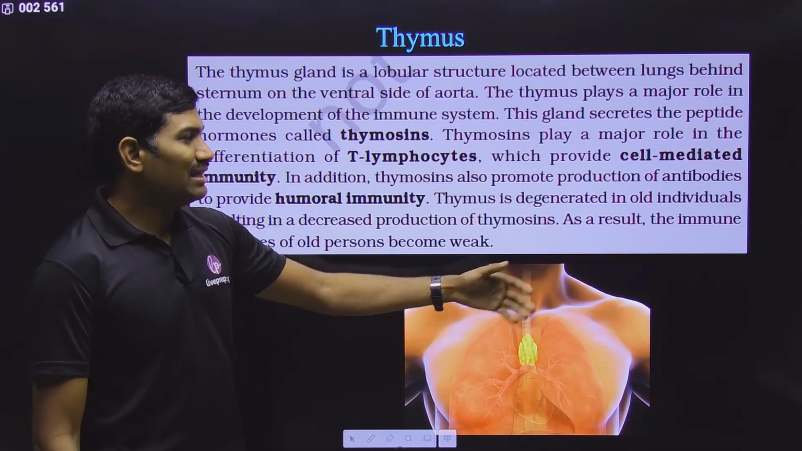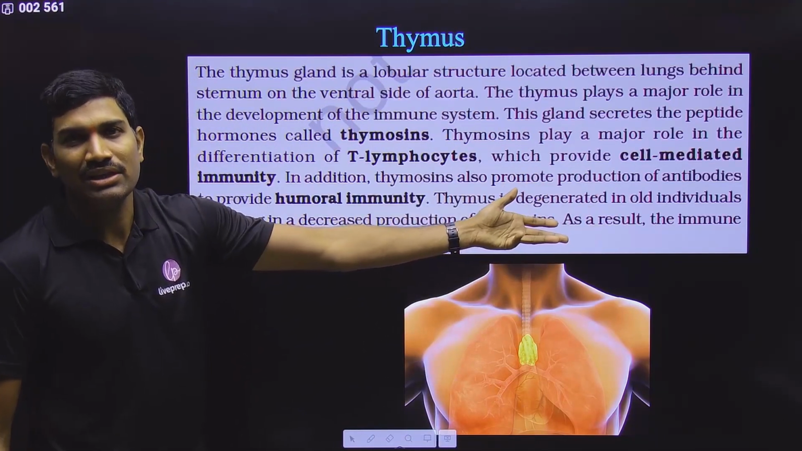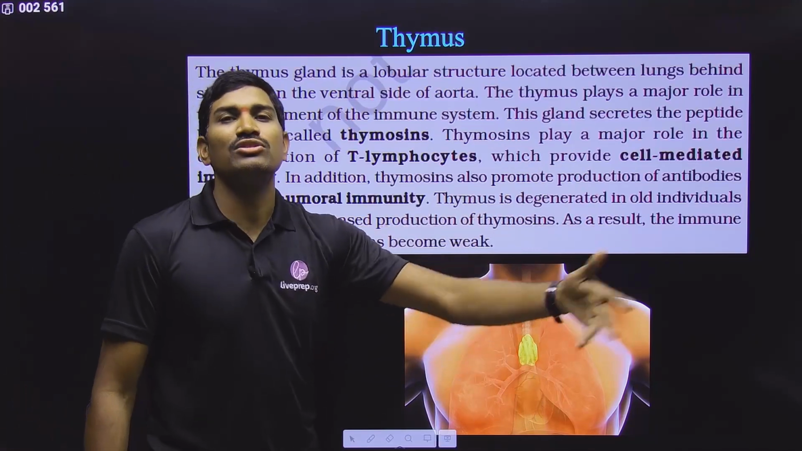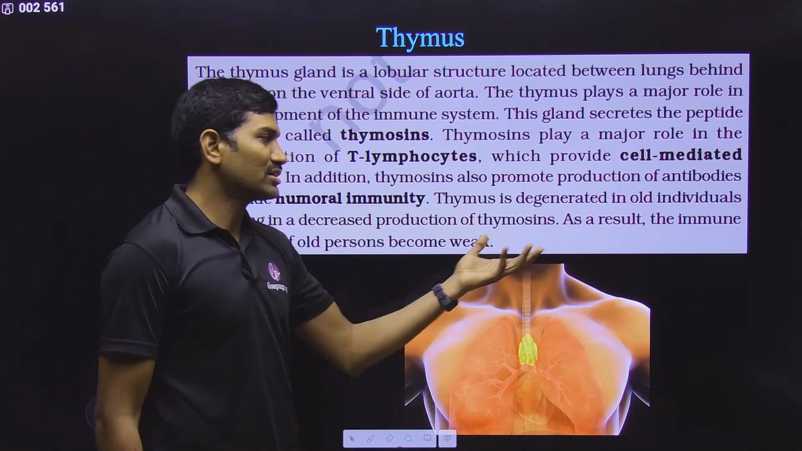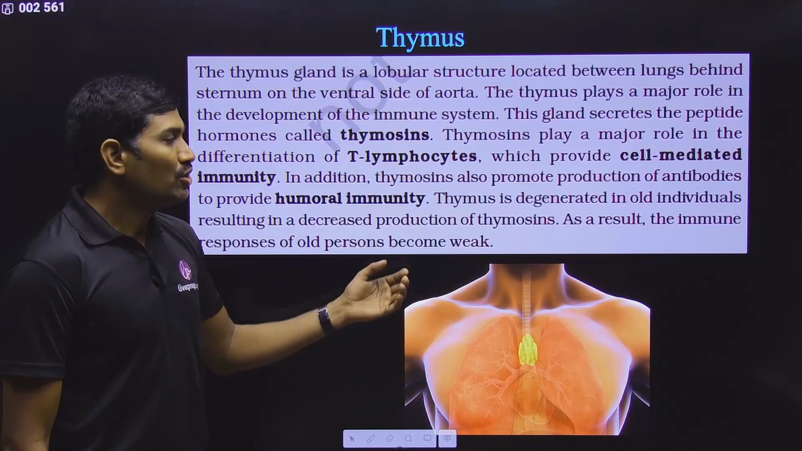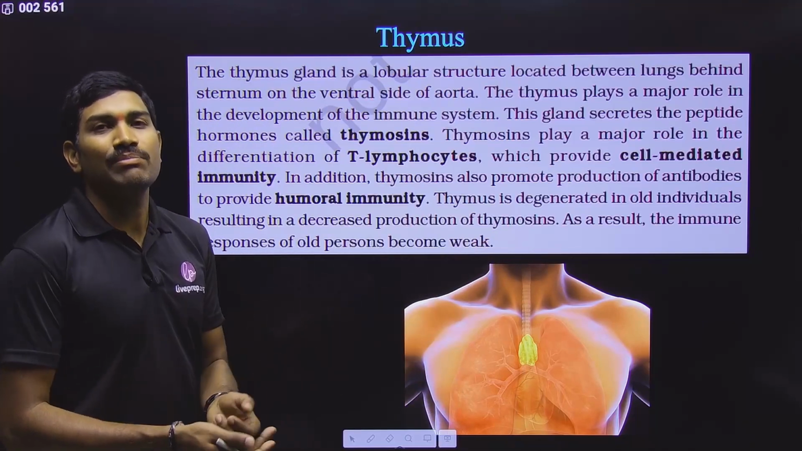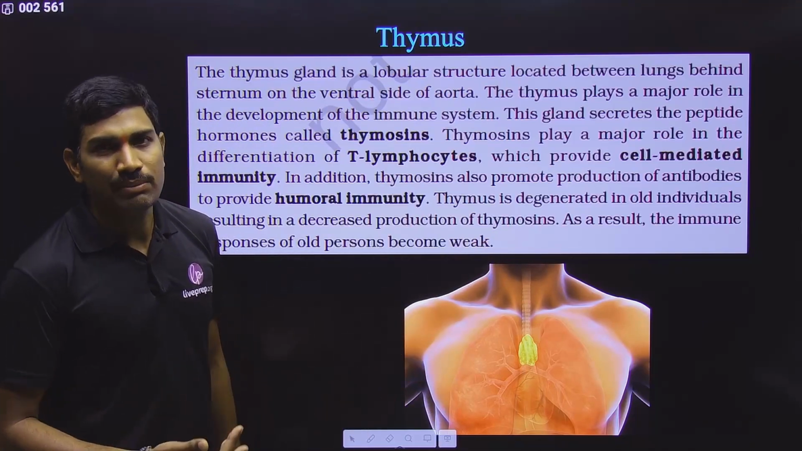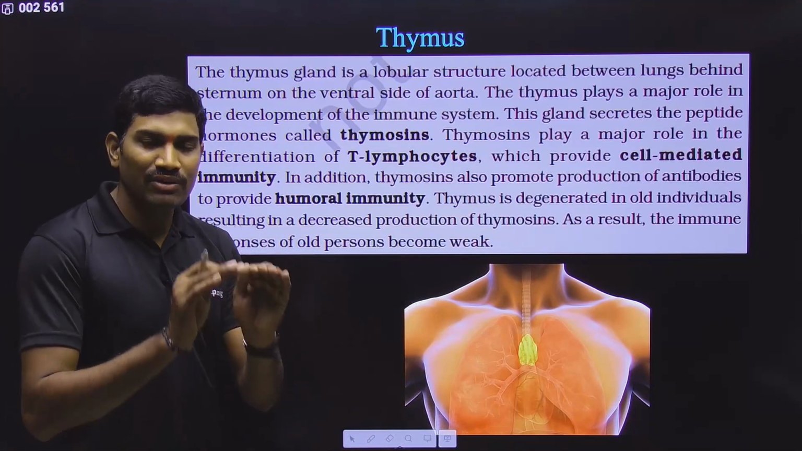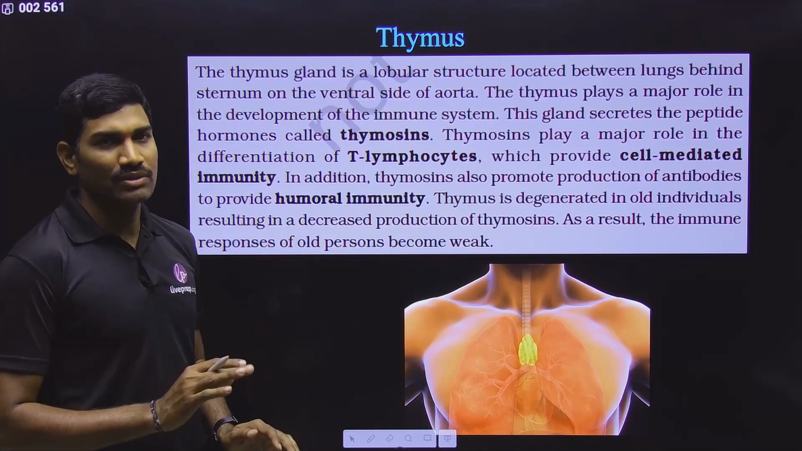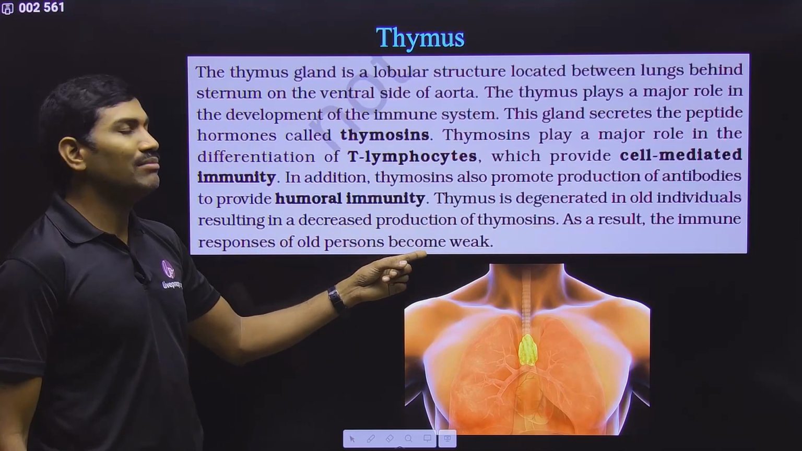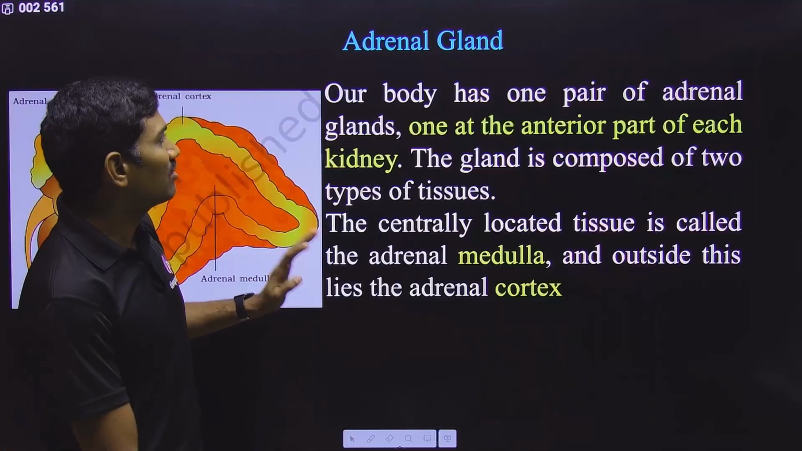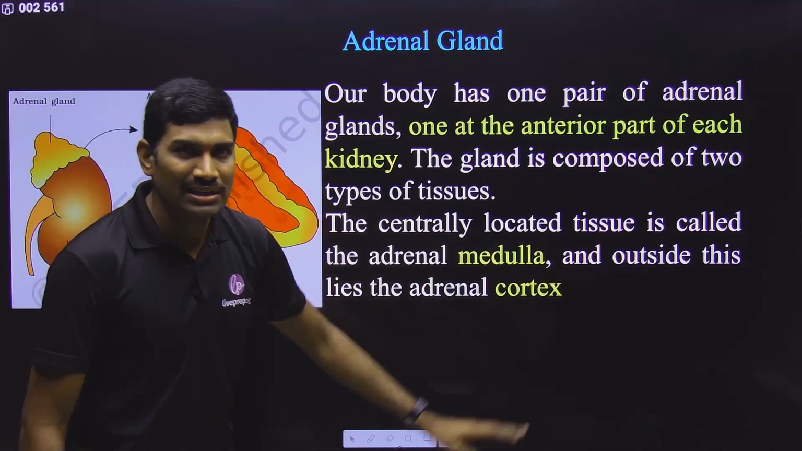So in this way, by the age of 60-65 years, this will become almost non-functional. This is what they are saying. Clear? So that is the reason why in elderly people, the immune system functioning is slowly decreasing. As a result, the immune response of old people will become weak. This is the relation that they are talking about here. With that, the thymus gland is completed.